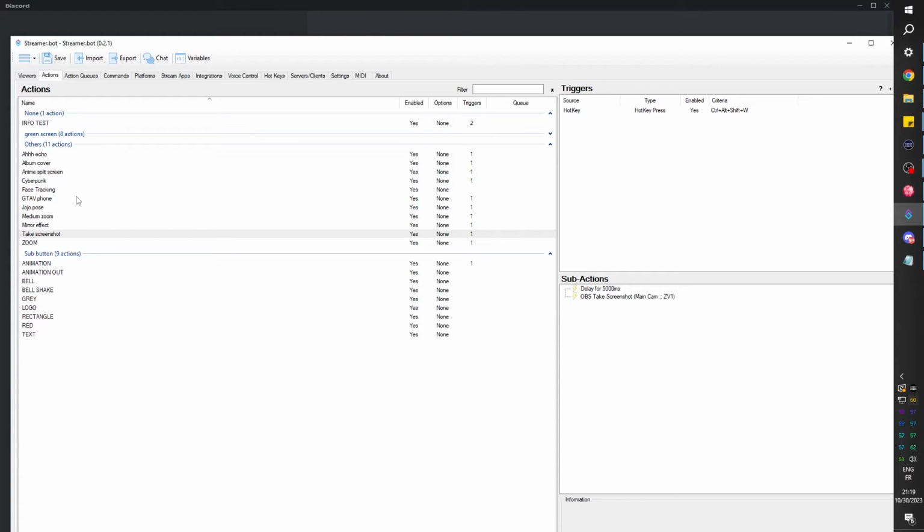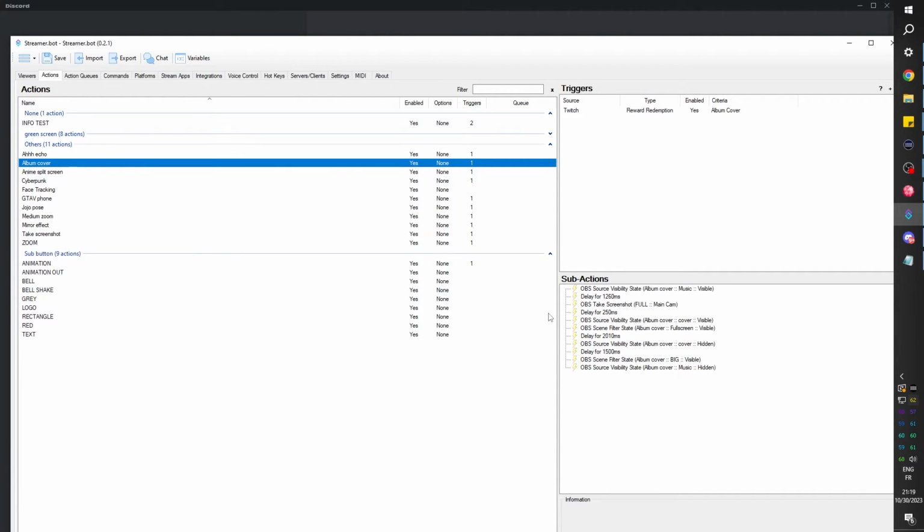Now we're going to go in Streamerbot and we're going to find where to add the screenshot and also the Discord link. We talked about the album cover. So I'm going to click on album cover and we're going to see the sub actions that we have. Usually I have my sub actions to show whatever's going on, and then at the end to hide them. So you can see music visible, album cover visible, full screen visible, and then it says hidden. This is basically the effect is done and I'm starting to shut things down. So I'm going to make sure that my take screenshot from OBS is there and then send to Discord before I hide it.